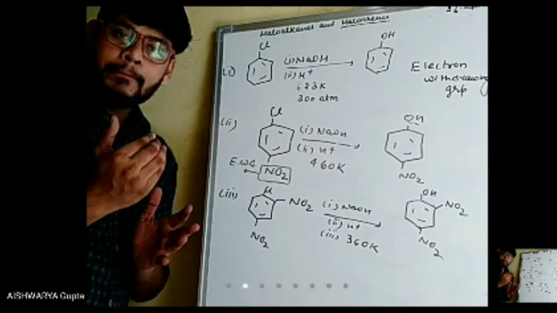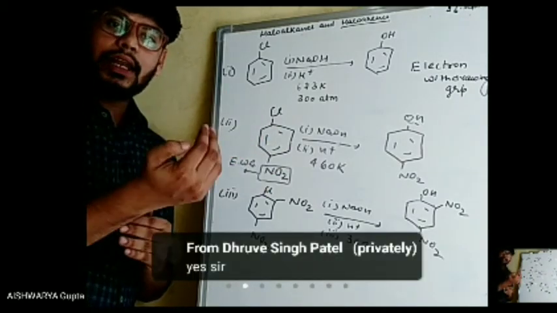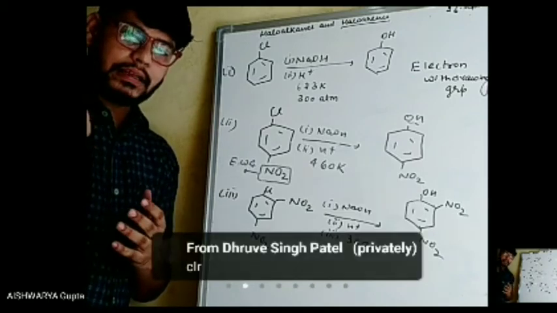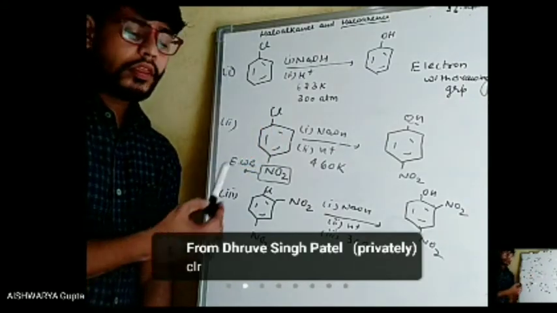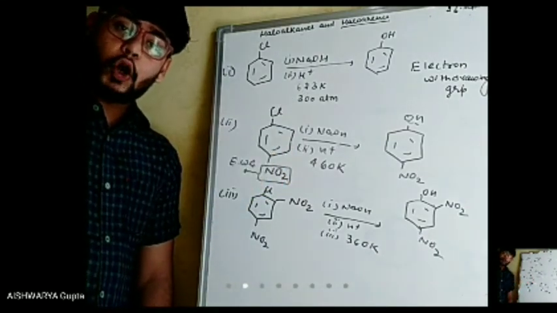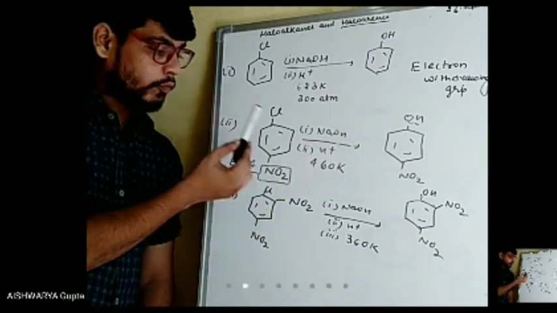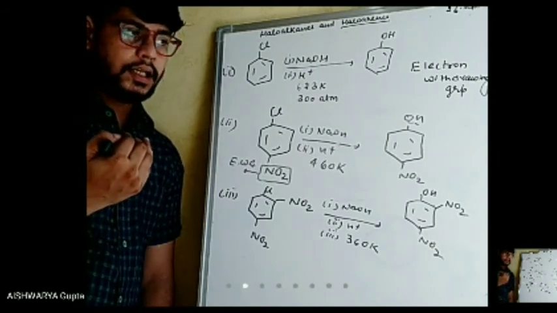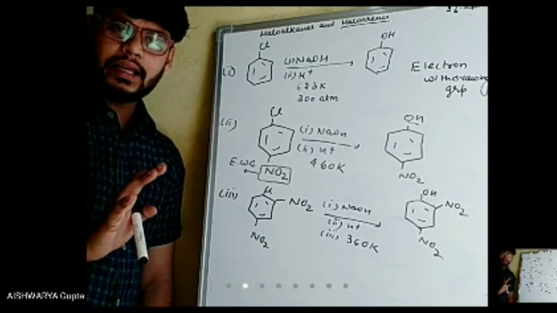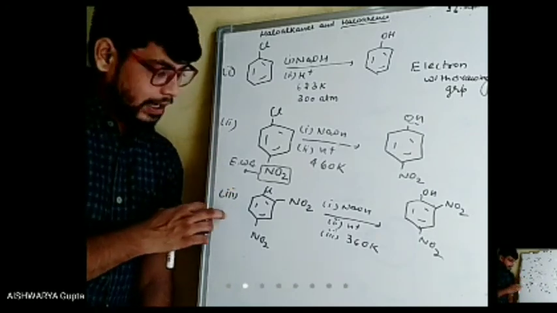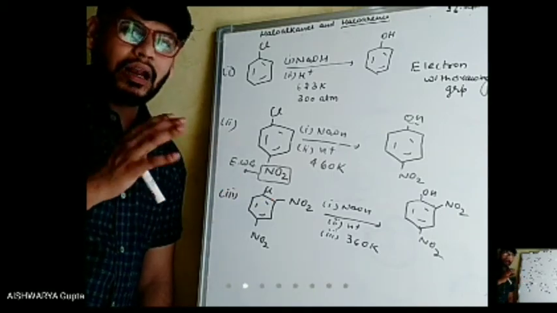As soon as we add electron withdrawing groups, the temperature starts decreasing. Earlier, with no electron withdrawing group, we required 623, approximately 350 degrees centigrade. With one electron withdrawing group, 460 Kelvin, approximately 180 to 190 degrees centigrade. With two electron withdrawing groups, we require approximately 360 Kelvin, around 90 to 100 degrees centigrade.